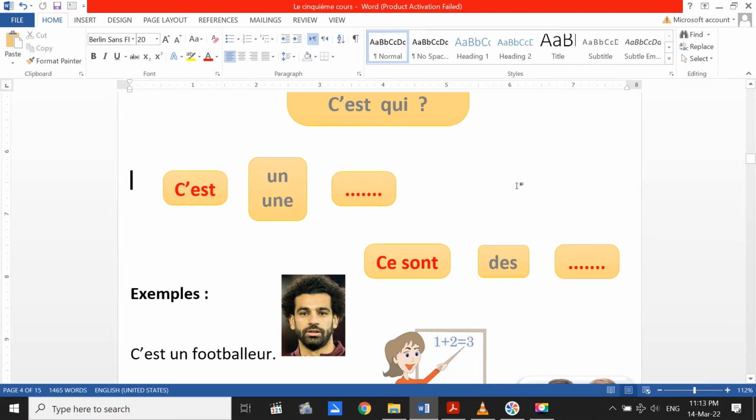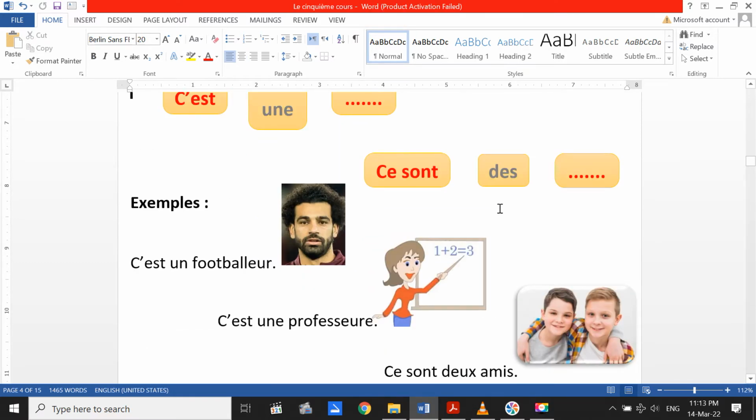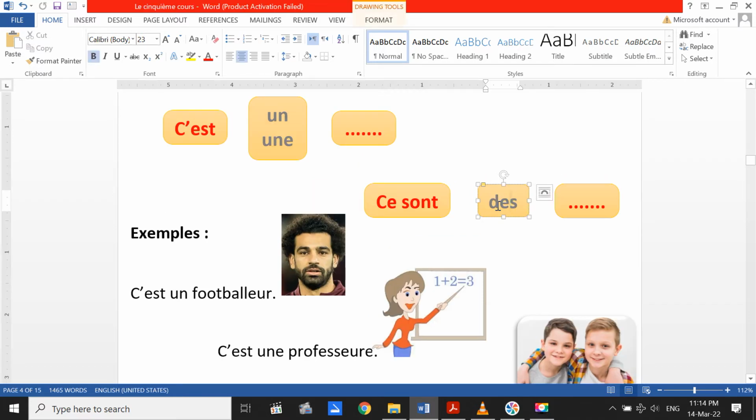And also there is no article indéfini in English for the plural. We have in French un, une, and des. But in English you have only a or an, like this is a boy, this is an elephant. But for the plural, these are elephants. You don't have any article here. But in French, they say des, and des equals un or une, but for the plural.